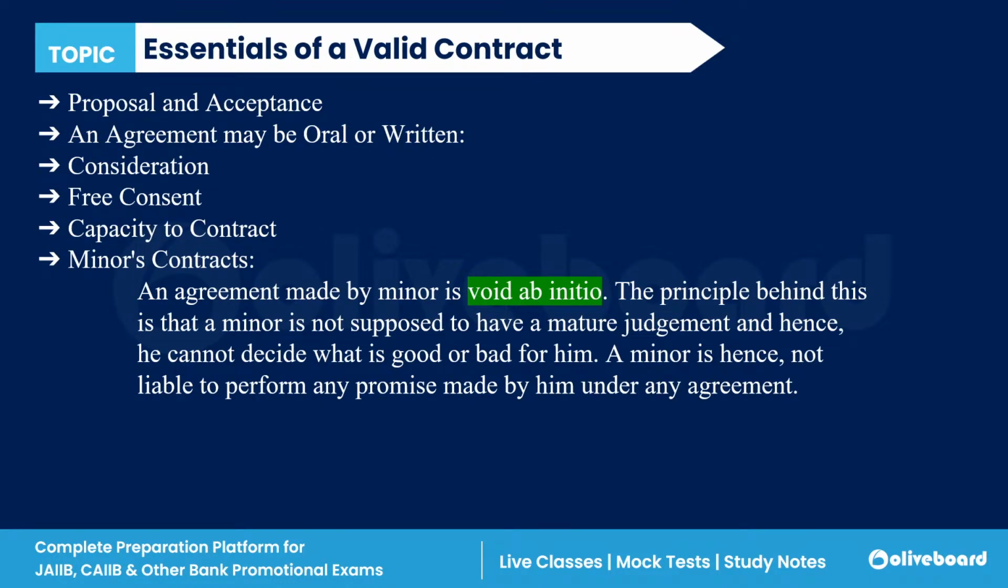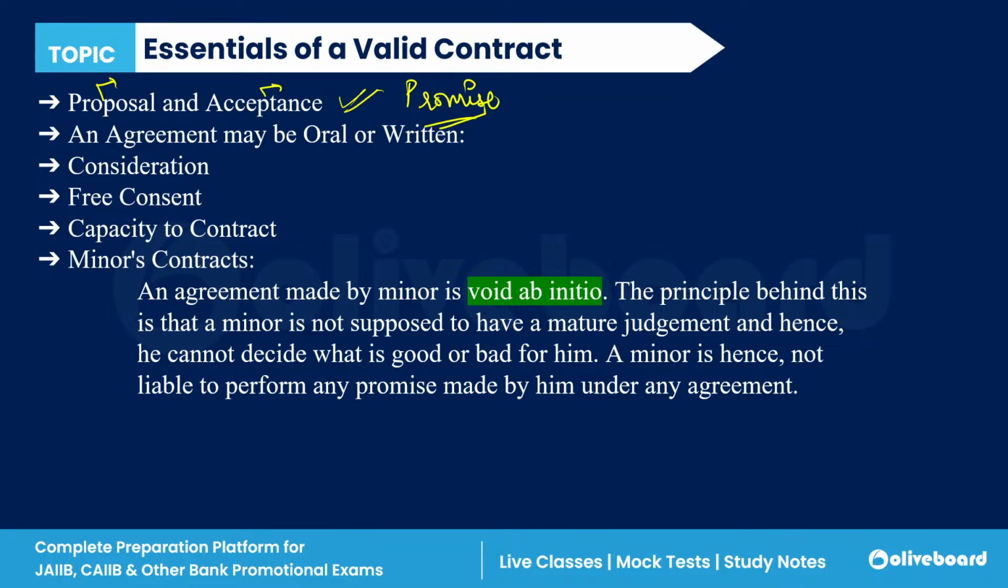Now, essentials of a valid contract. Each and everything in these slides is important, so kindly focus on these slides, because you will get questions from here in the examination. Let's start. First of all, there is a proposal and there is an acceptance. One is proposing and one is accepting. When the proposal is accepted, it becomes a promise, right?